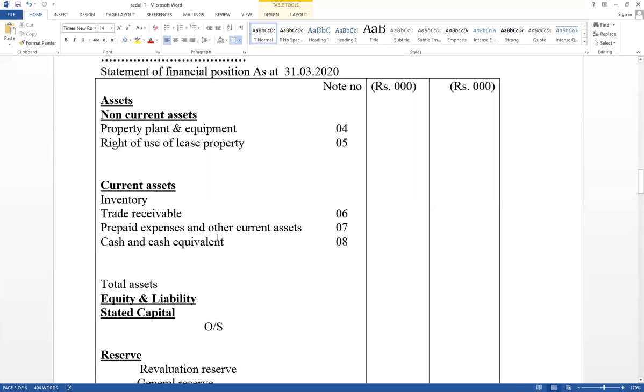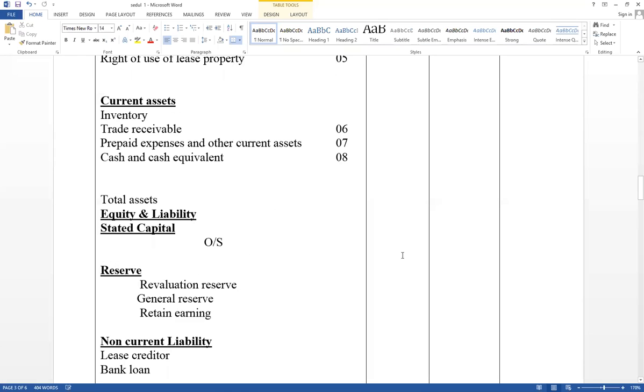Then prepaid expenses and other current assets, separate notes, and cash equivalents. Cash and cash equivalents means the cash balance. Sometimes a 3-month treasury bill is given. Its total value should be included here. You have to prepare a separate note. Then this is the equity part.